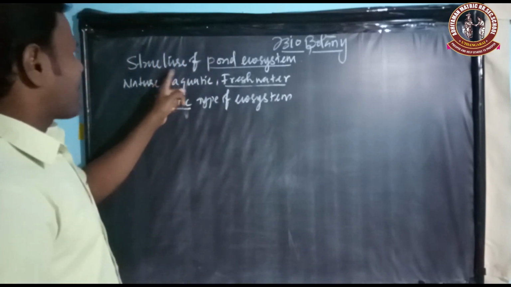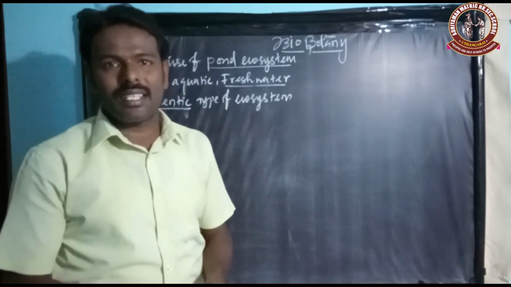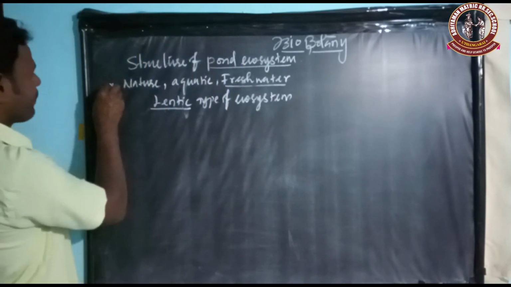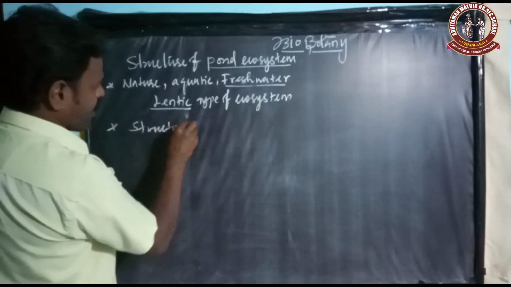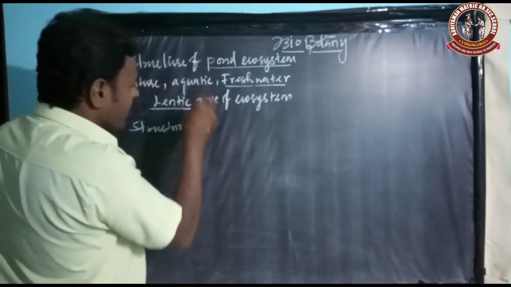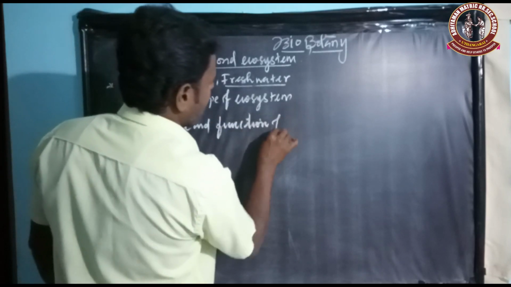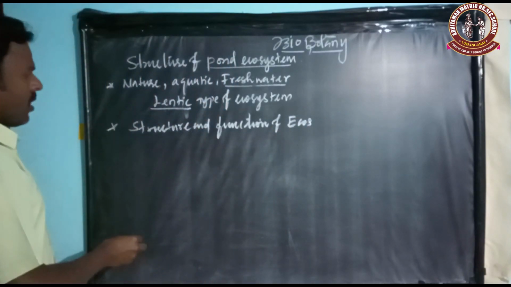Then the structure of pond ecosystem helps to understand the structure and functions of an ecosystem.